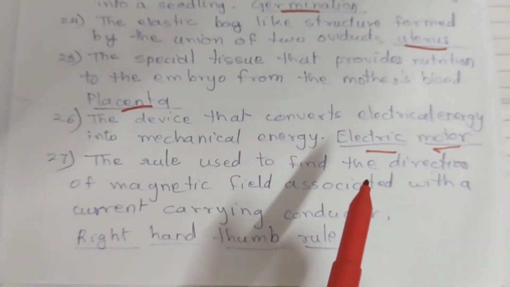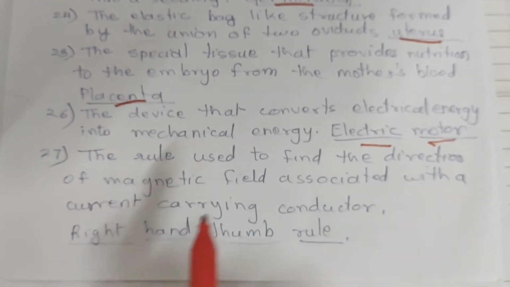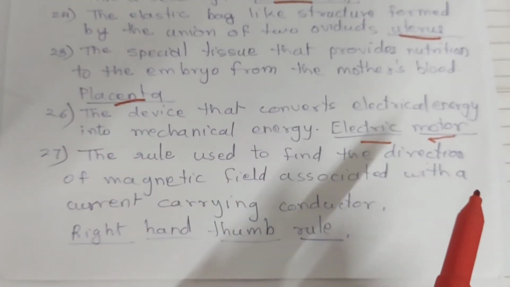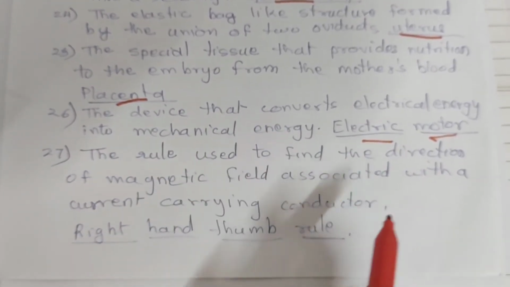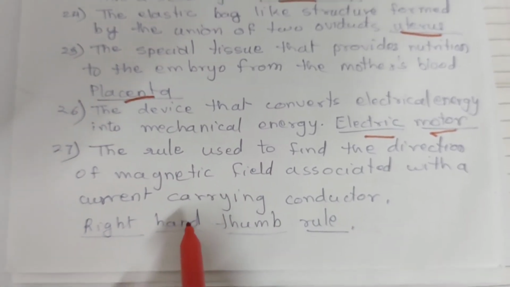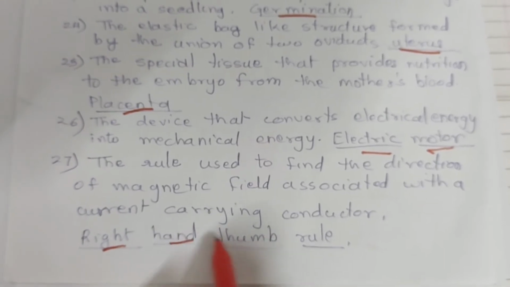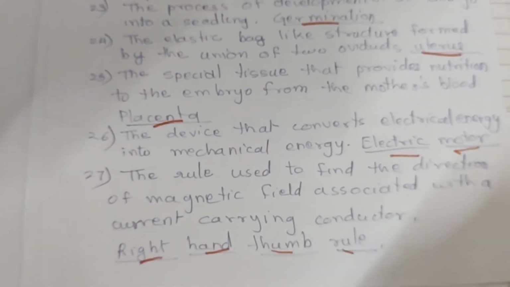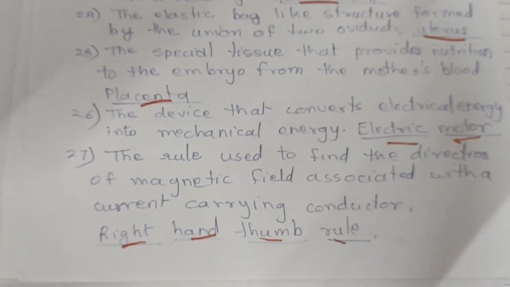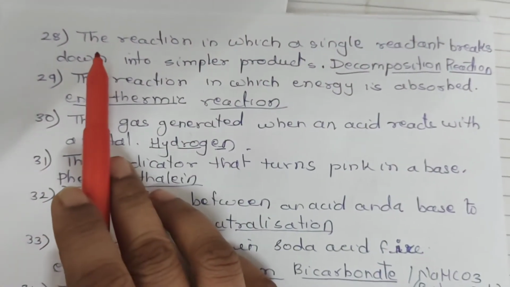27. The rule used to find out the direction of magnetic field associated with a current carrying conductor is the right hand thumb rule. Question number 28.